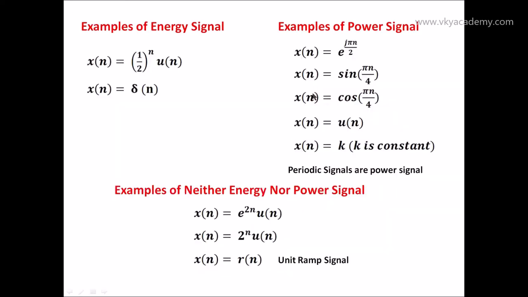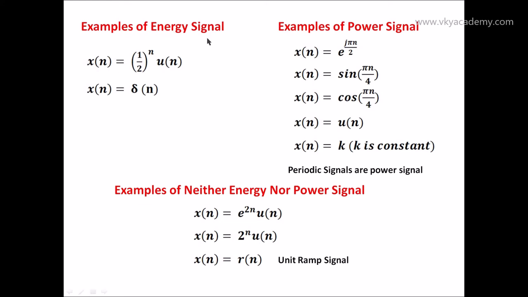Now in this slide, I have listed a few examples of energy signals, some examples of power signals, and a few examples of neither energy nor power. We will take each of the discrete time signals given here and calculate the value of energy as well as power, and check whether the given discrete time signal is an energy signal or a power signal.